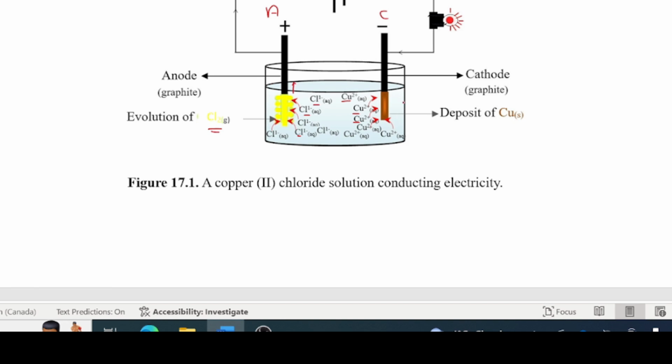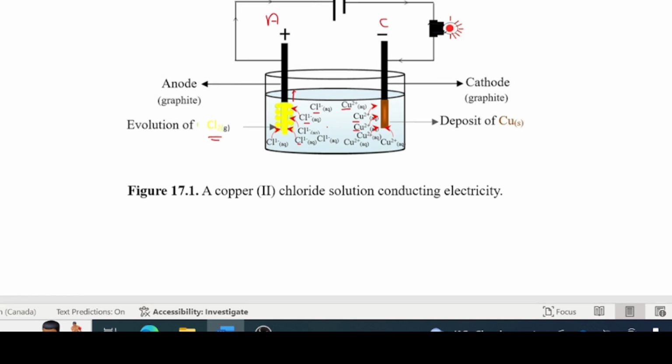Over here now, because millions and trillions of copper ions are deposited here, you get a coating of copper happening here. This is going to continue for a long time because you have lots of ions inside here when you just dissolve a little bit of copper chloride inside there. So it will go on until all these ions, of course, get depleted. So this is how an electrolyte conducts electricity.